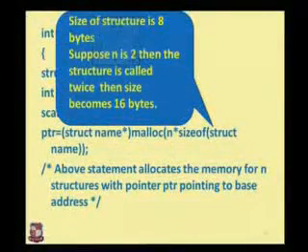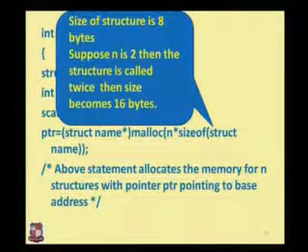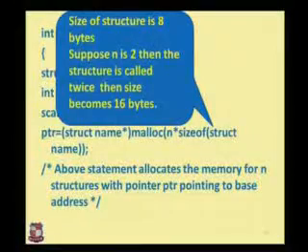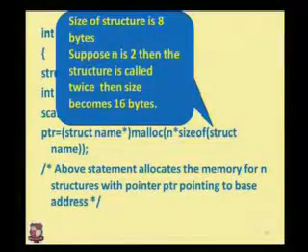Suppose the size of the structure is 8 bytes, and n equals 2. Then the structure is called two times, twice, and each has 8 bytes. So 8 into 2 is 16 bytes. Then the total size becomes 16 bytes.